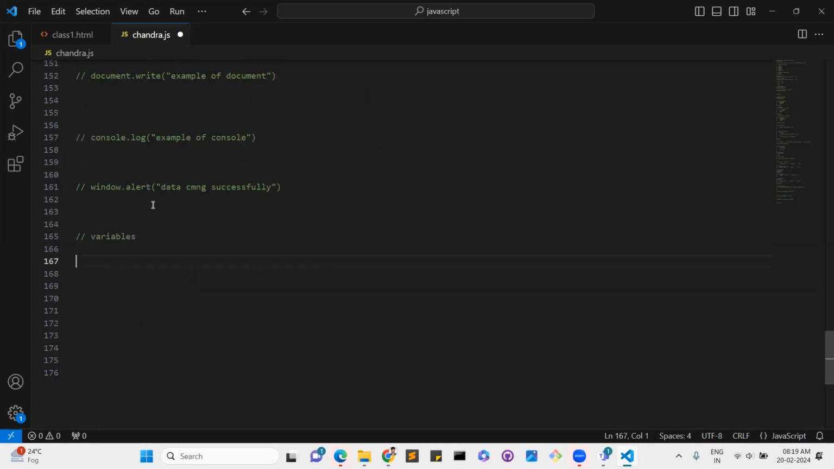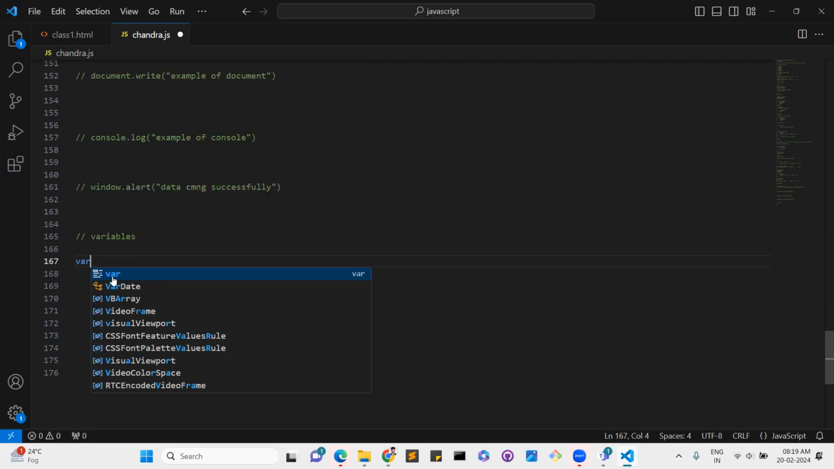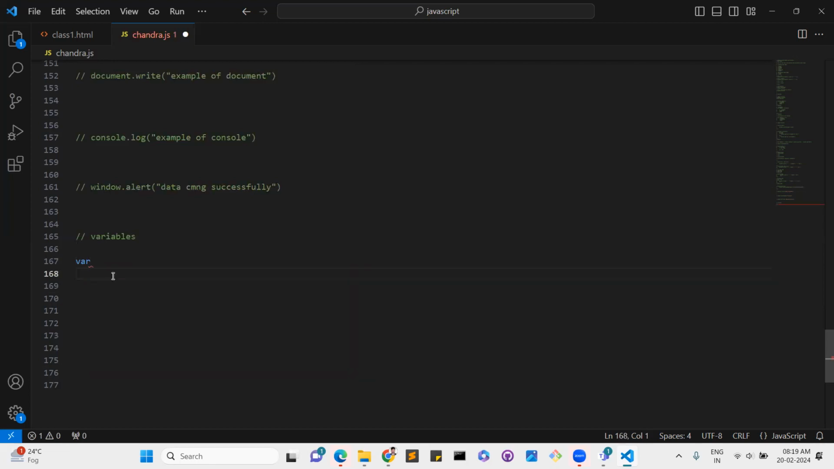Variables are very, very important. Without variables, we can't develop applications, because whatever data you need, you have to assign to variables only. Then only can we display the required content using the specified variables. So JavaScript provides three types of variables. First it starts with the var keyword, second is let, and third is const.